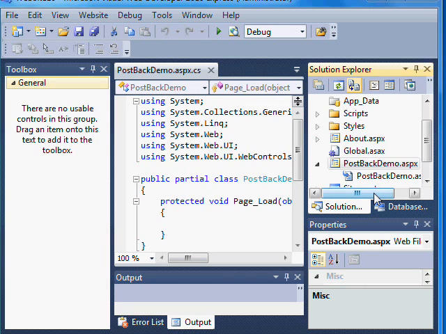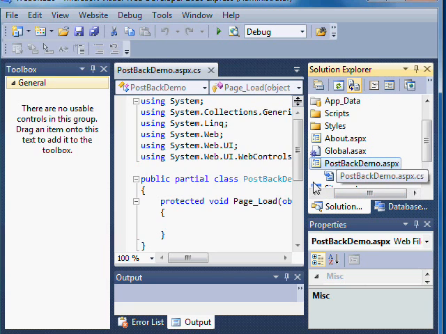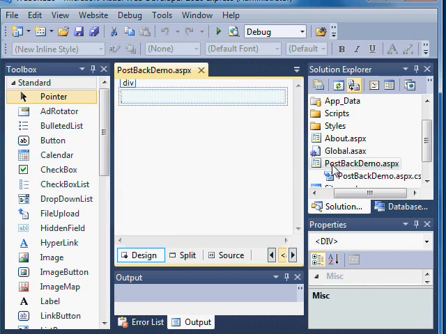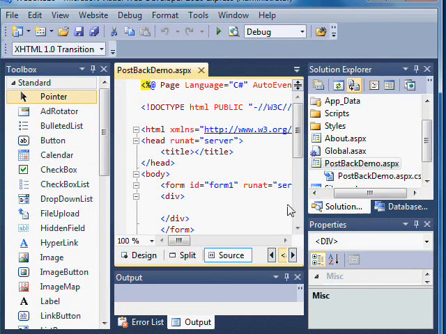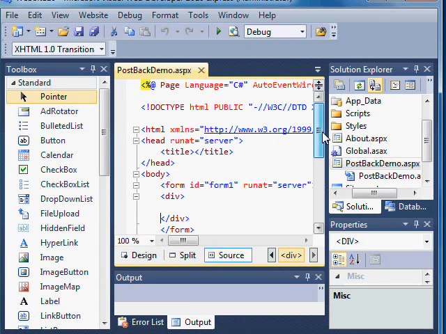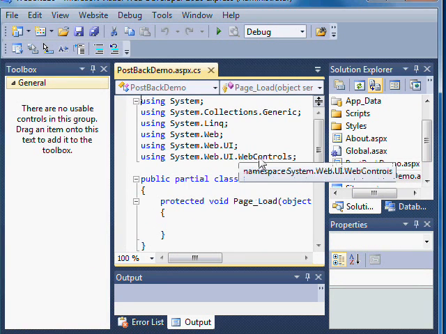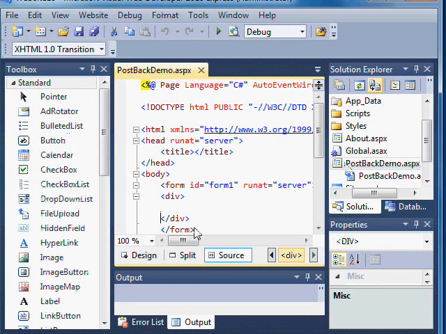It has a code behind file. So the first thing you see is the presentation file, and we're in design mode right now, but you can also go to source mode and see the mix of server-side markup and client-side HTML that comprises that file. And then in our code behind file, when I double click on it, you can see the C# class that forms the backbone for our actual page. To get started, let's focus on the basic concepts of designing a page in ASP.NET.